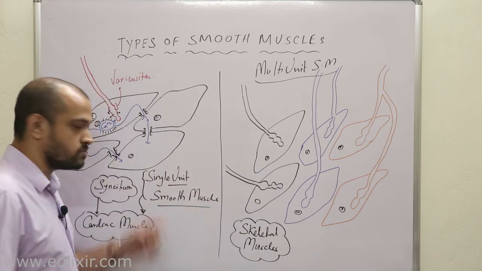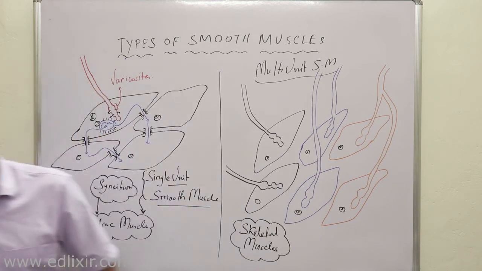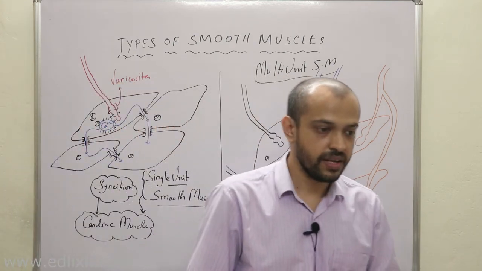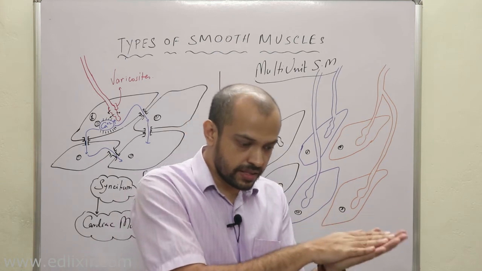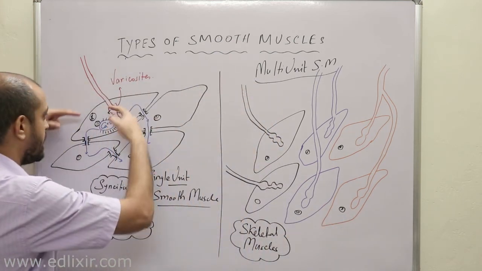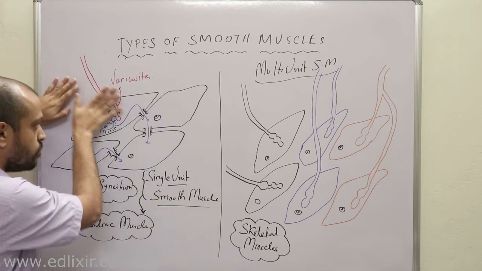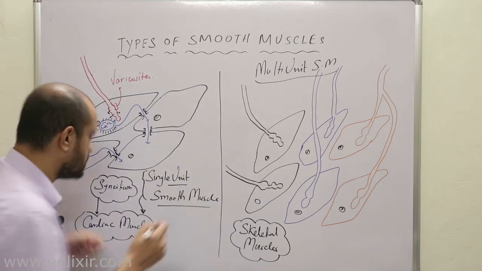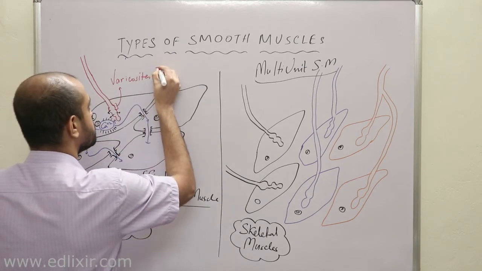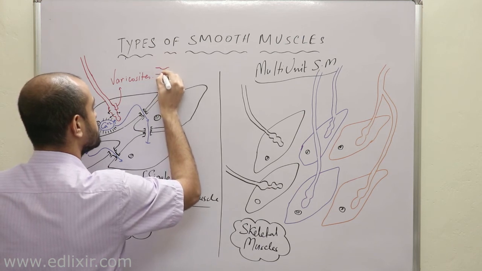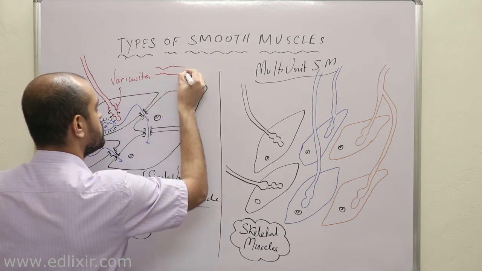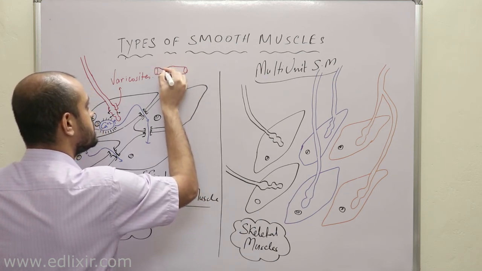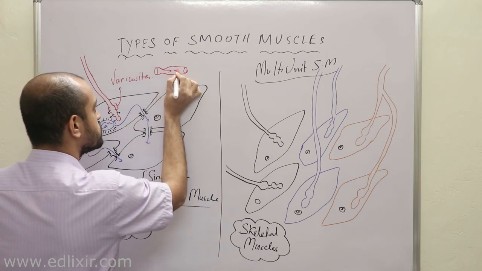Where will you get single unit smooth muscle? Now listen, what is the characteristic of this single unit smooth muscle? In a single unit smooth muscle, the action potential or depolarization actually flows, right? Therefore, suppose this part of the area is contracting and this part of the area of your body is not contracting, that means this wave of depolarization is going from here to here.